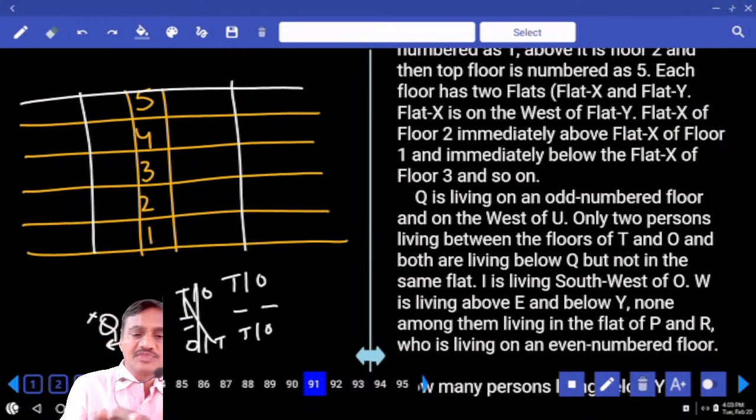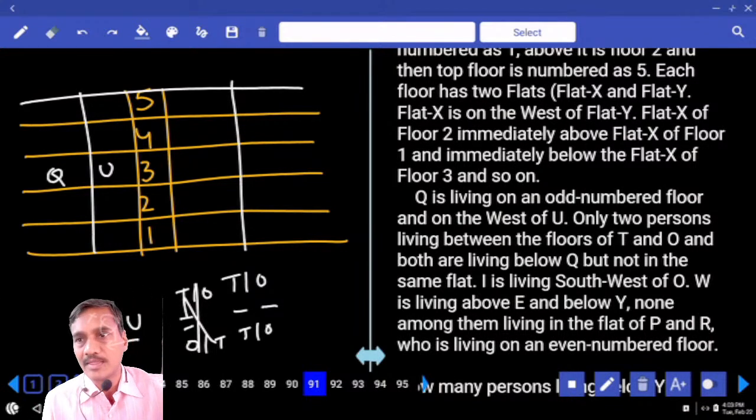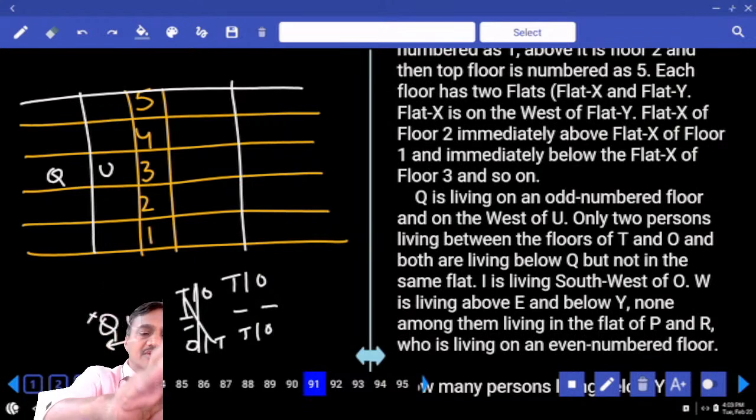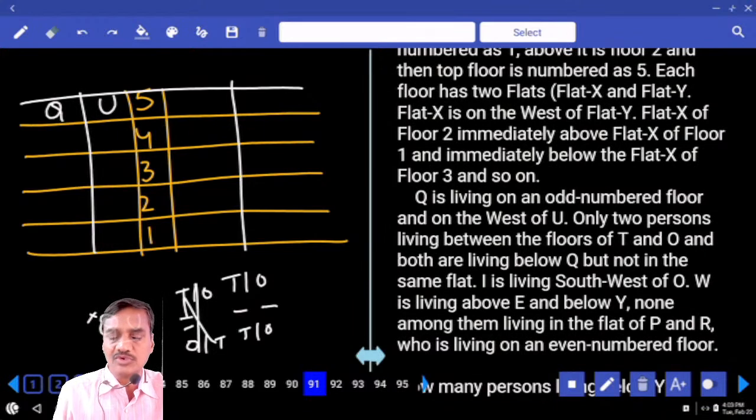Now there must be 2. If they are on the third floor, Q and U like this, and both these 2 persons are living below Q, and in between T and O we need to have exactly 2 people, it is not possible. Clear? Hence Q and U cannot be on the third floor, cannot be on the first floor, hence Q and U must be on the 5th floor. Done? And both these 2 persons, T and O, are not living in the same flat.